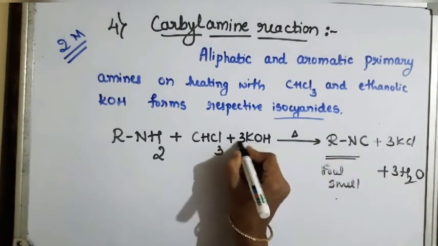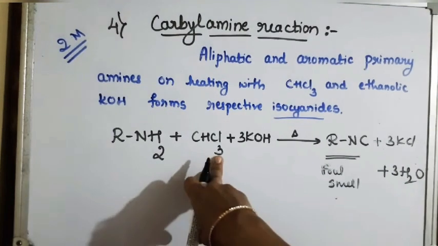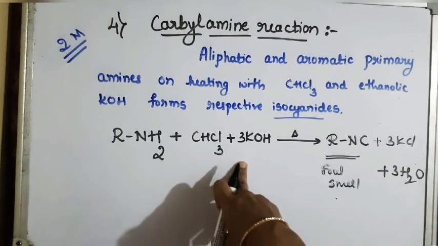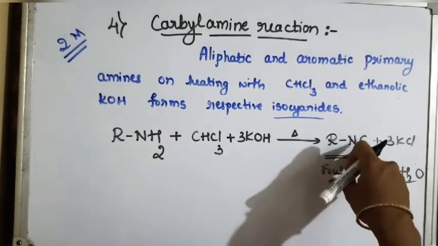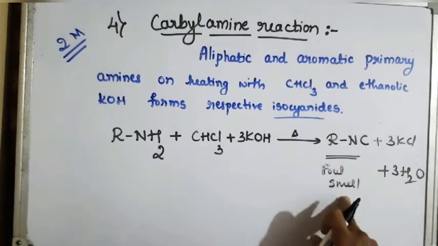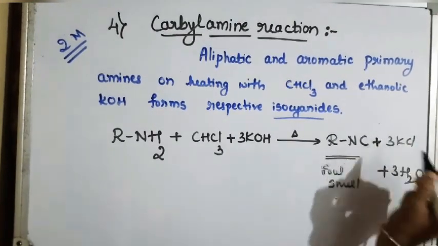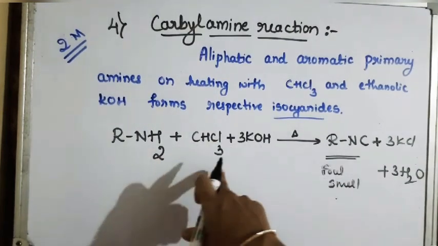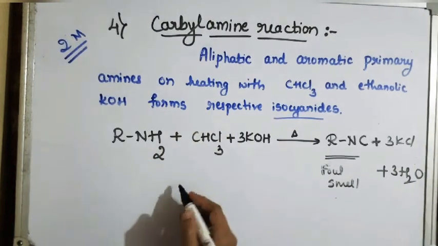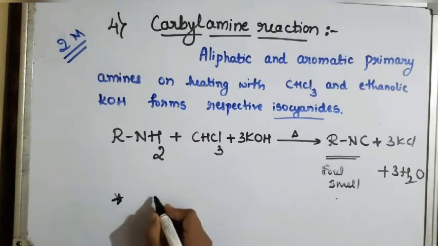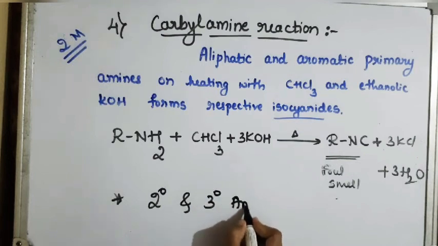So here there is a reaction between a primary amine, chloroform and alcoholic potassium hydroxide. On heating there is a formation of an isocyanide or carbylamine, which has a foul smell, and KCl and water are the byproducts. This is a very important reaction for the examination. And remember, this reaction is not possible for secondary and tertiary amines.